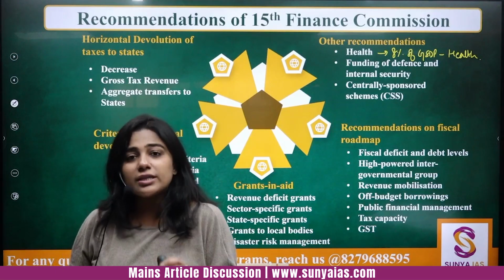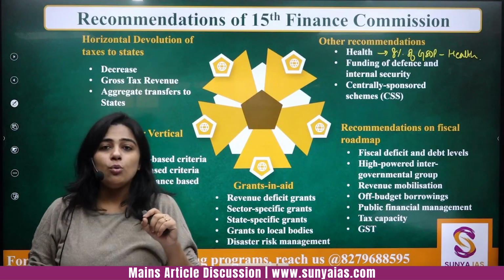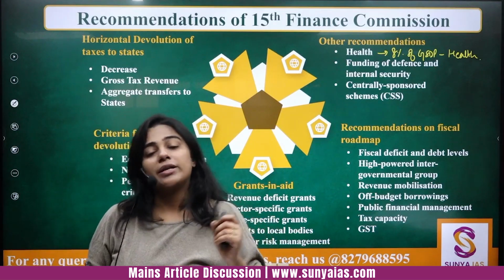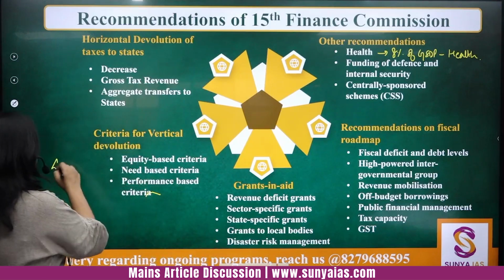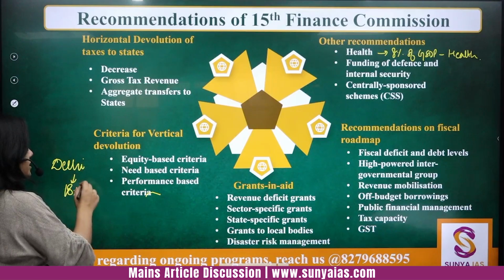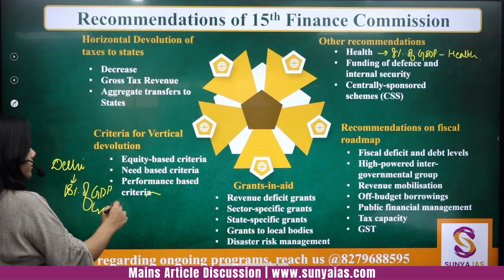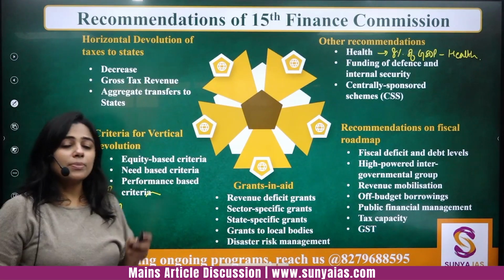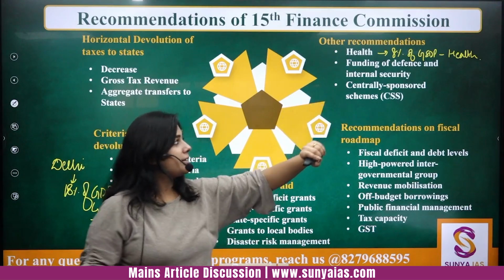So it is not unfair on our part to ask the states to spend more and more money on health and education, right? For example, Delhi spends about 18% of its GDP on education, right? So it is not something that is unachievable. So that is what they have recommended.